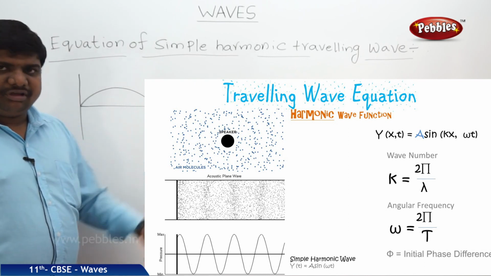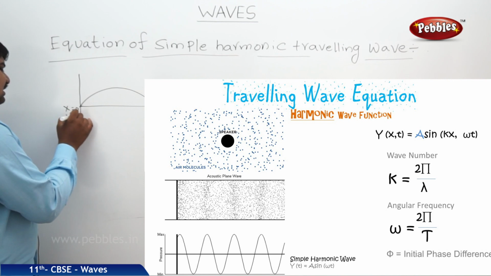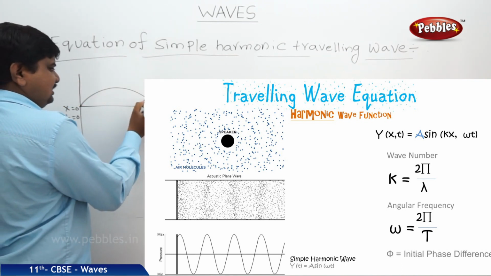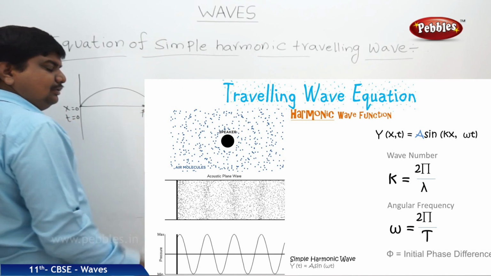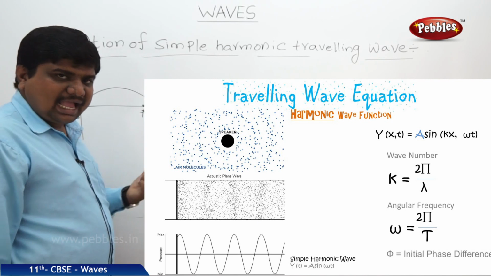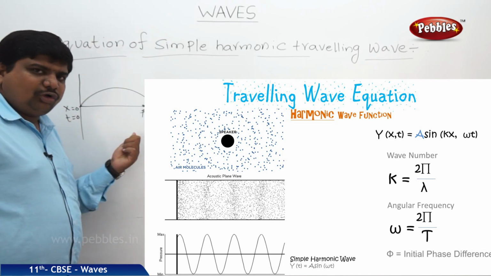If these are the simple harmonic motions, this is the starting point, x is equal to 0 and t is also 0. And at the same time, this is a position P, and at this position P we can expect some phase lag, meaning the phase is lagged towards the mean position or the origin.